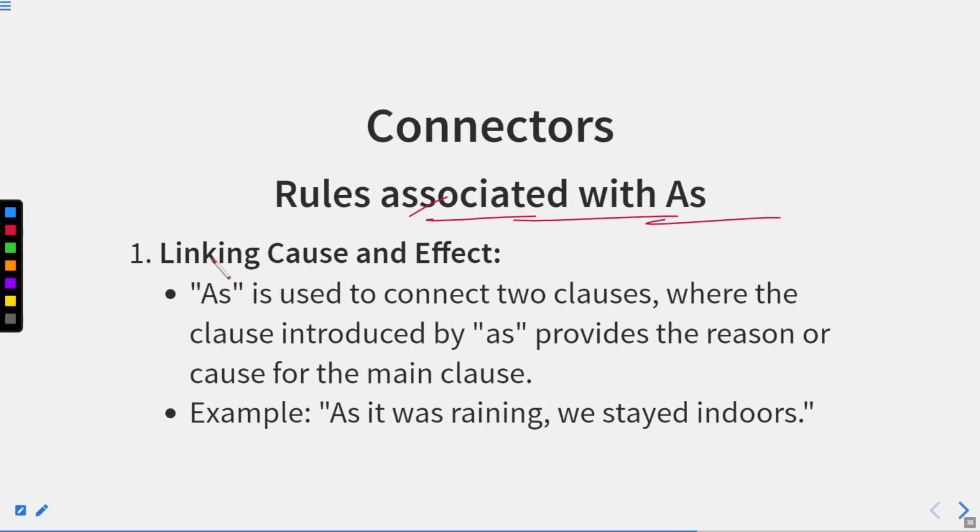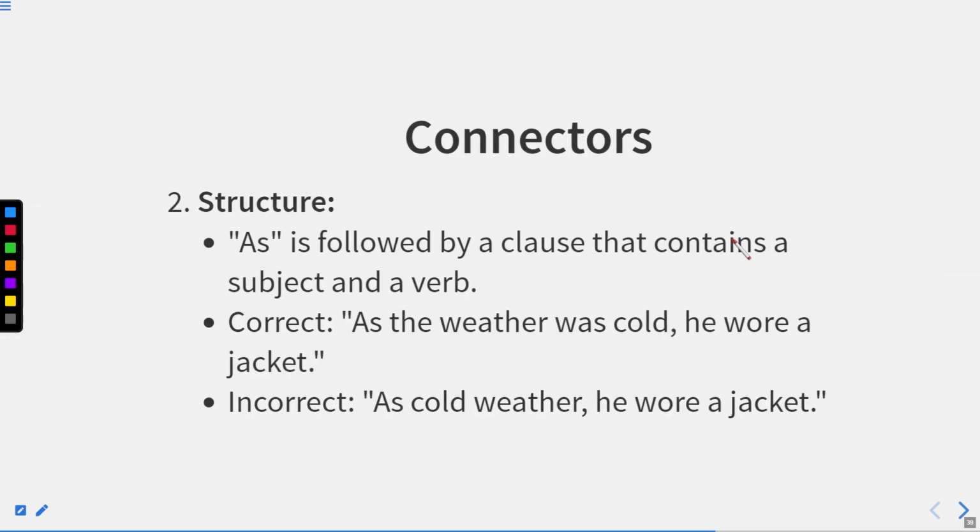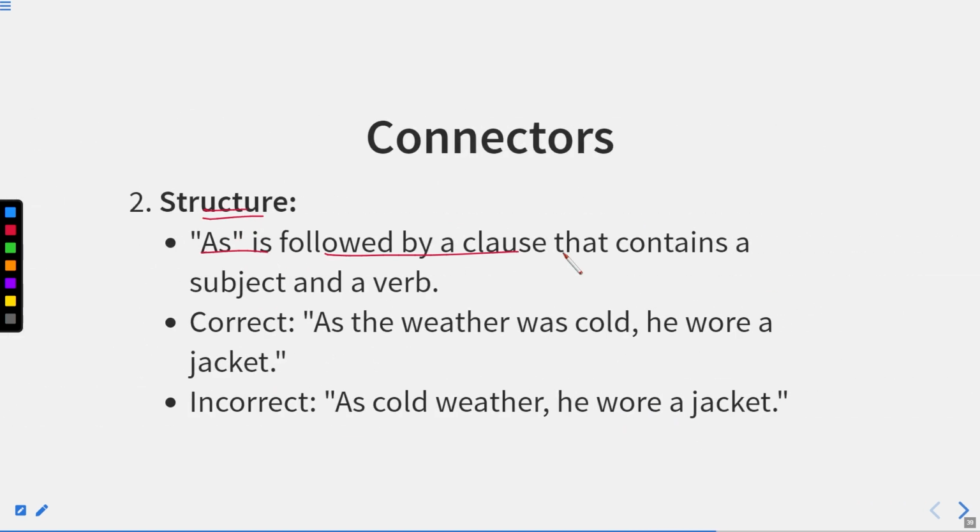Rules associated with as, linking cause and effect. As is used to connect two clauses, where the clause introduced by as provides the reason or the cause for the main clause. For example, as it was raining, we stayed indoors. Structure: as is followed by a clause that contains a subject and a verb. Correct: as the weather was cold, he wore a jacket.